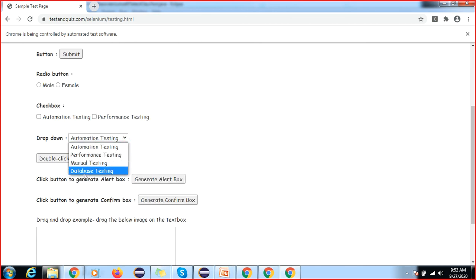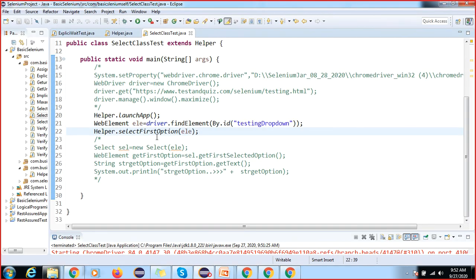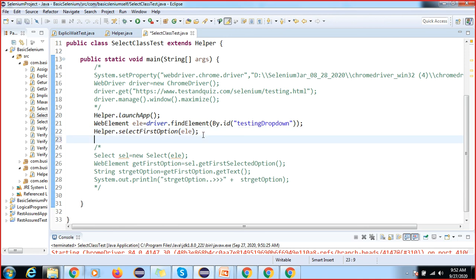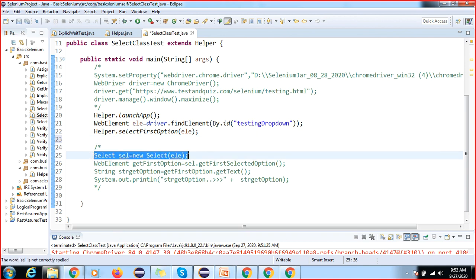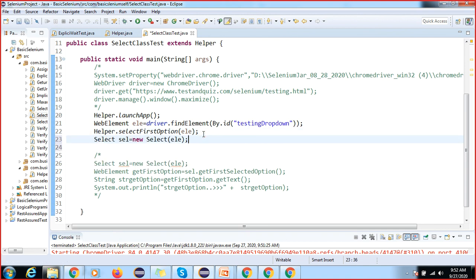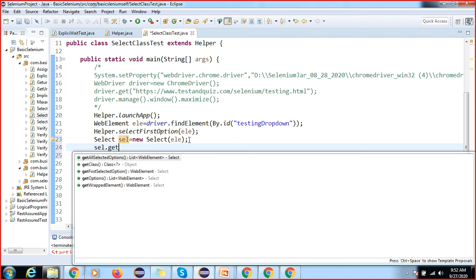You have to capture all the dropdown options. This is your assignment. I can even tell you which method you have to use. You have to use the getOptions method. I'll show you the method name also, if you did the practice. Here the Select class is not there, so you have to use the getOptions method. So just try, this is your assignment, getOptions.